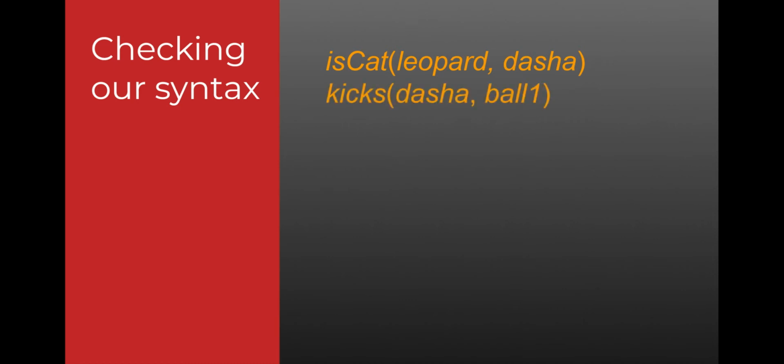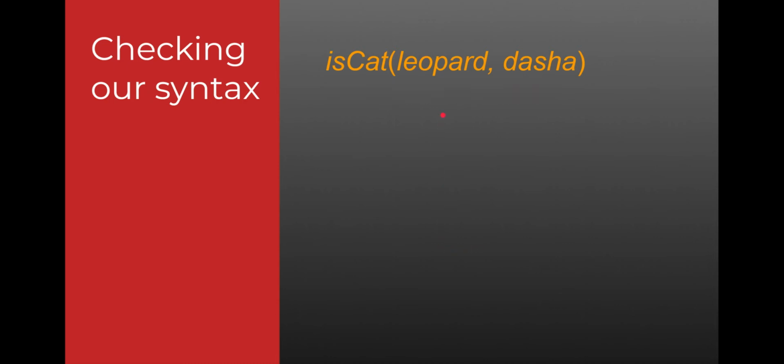So let's look at a few examples to check whether or not we understand syntax. For example, if we say is cat leopard Dasha, that is syntactically correct because the arity of is cat is 2, is cat is a relation, leopard and Dasha are each object constants. The parentheses and the comma are where they belong. Oh, I'm so sorry. Is cat is not a legal logical sentence. It seems like it, but it's not.